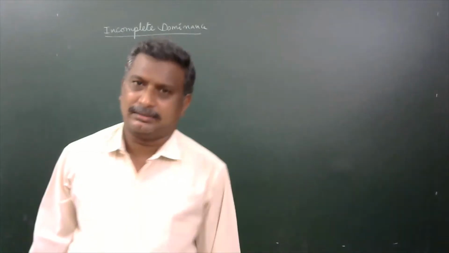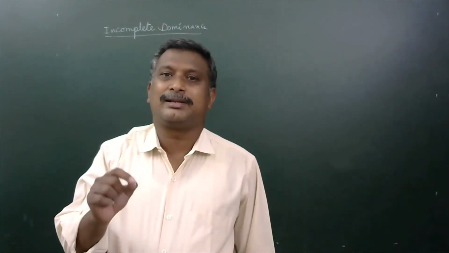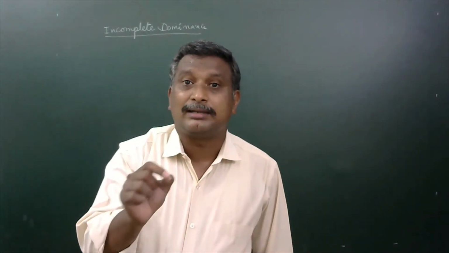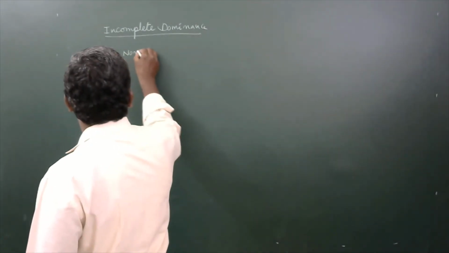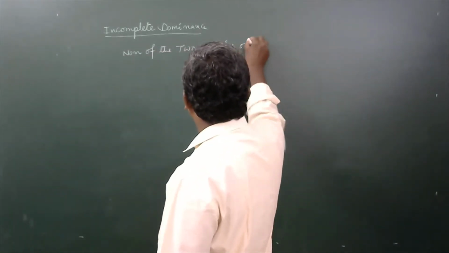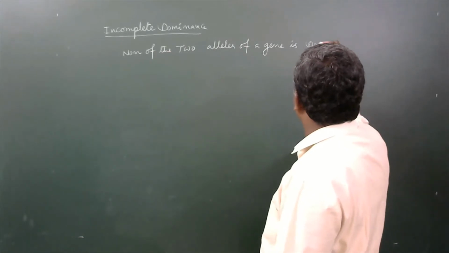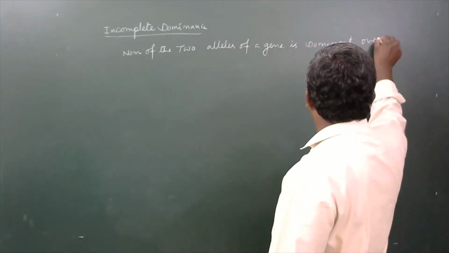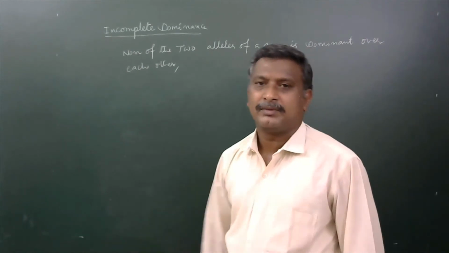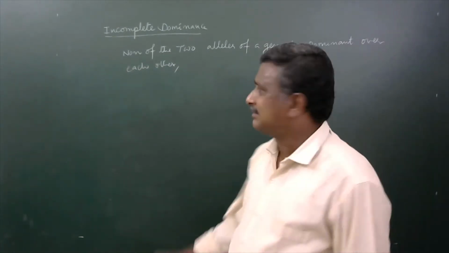Incomplete dominance is a phenomenon where none of the two alleles of a gene is dominant over each other, so that when they come together, they produce a new character.